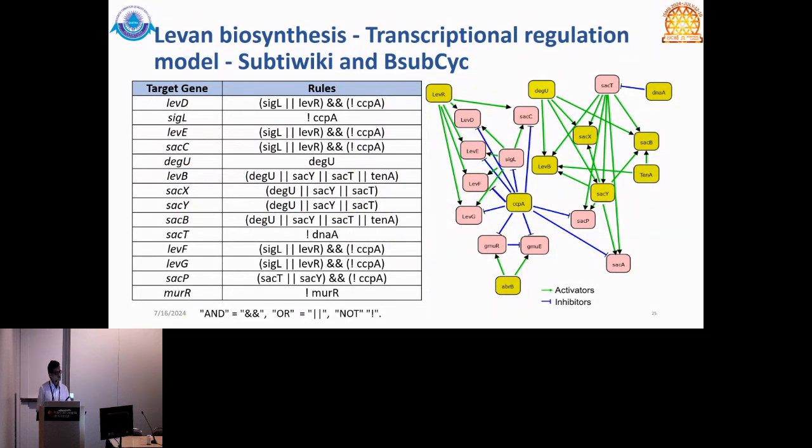No, these are all ground truth because we took them from SubtiWiki and BSubSig, which are the reported empirical data. So using that, we have built this one. So they are very close to the ground truth.